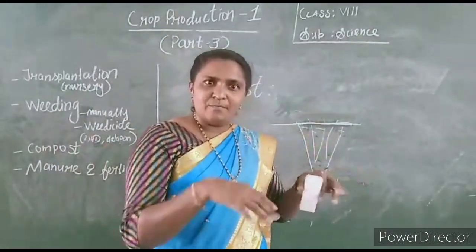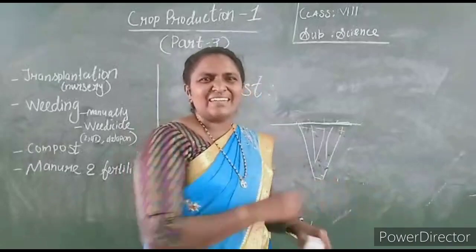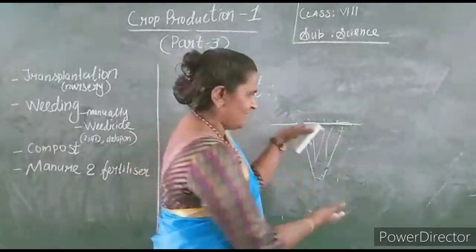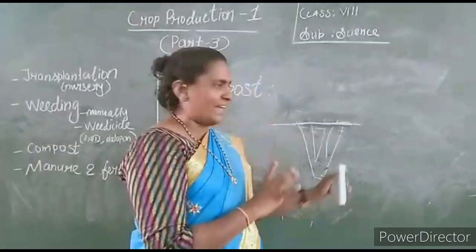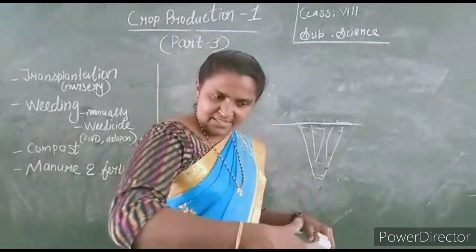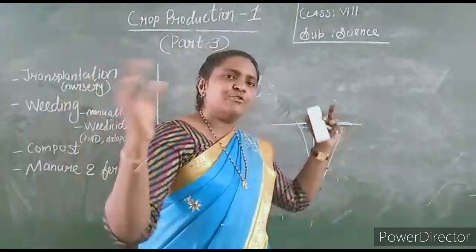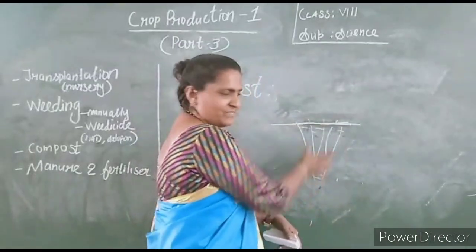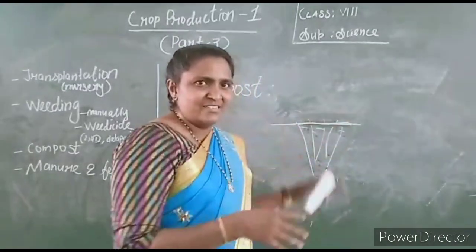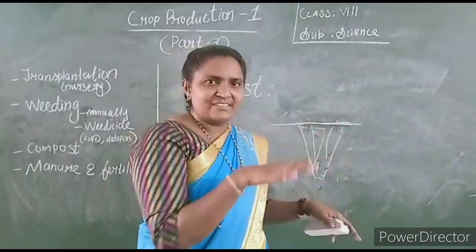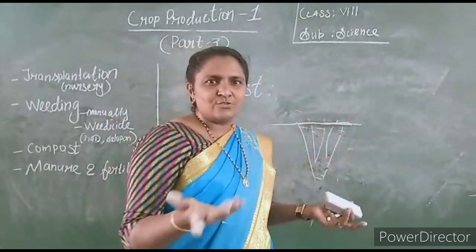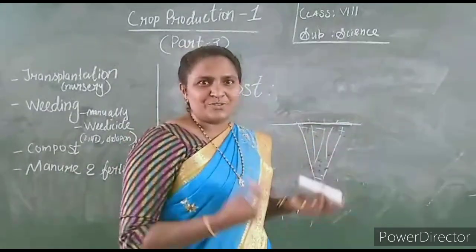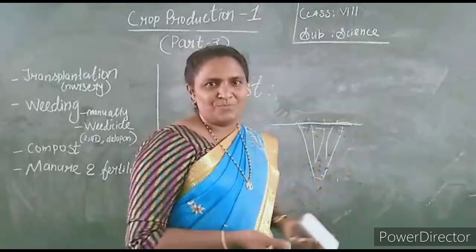Make a pit in the soil, not at a great depth, but a small depth. You dig the soil and put all the organic waste into the pit, then cover it. Put some soil also, then cover it. After a few days, 1 week, 2 weeks, it changes into manure, which is good for plants to grow.